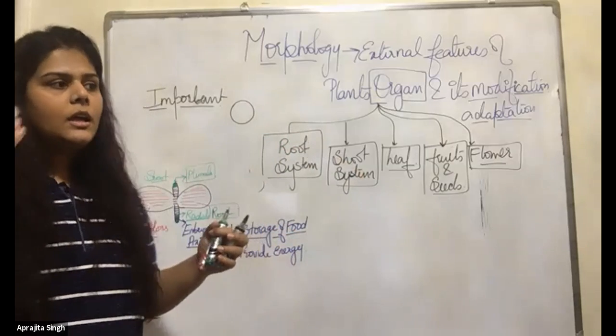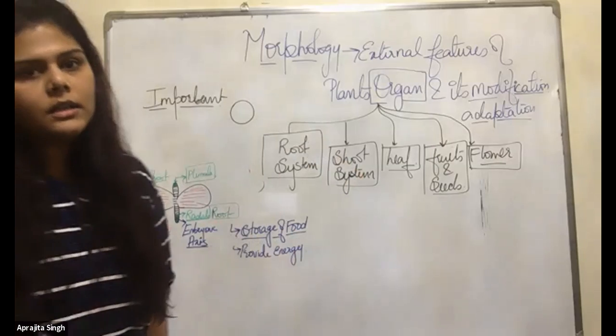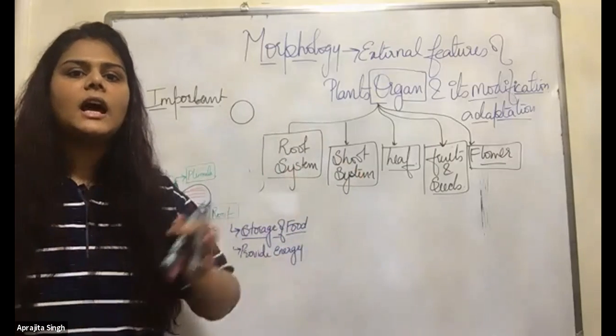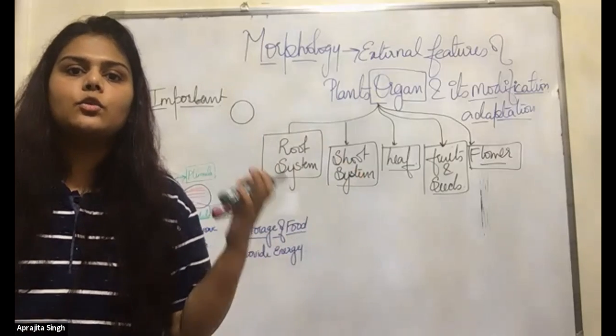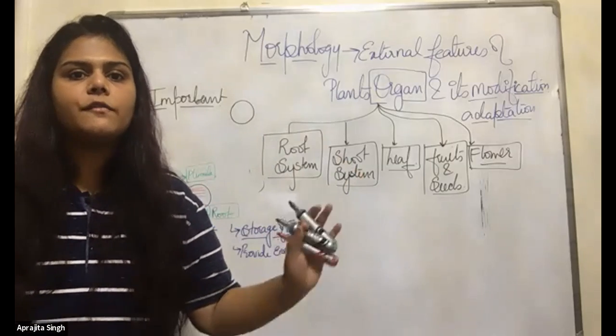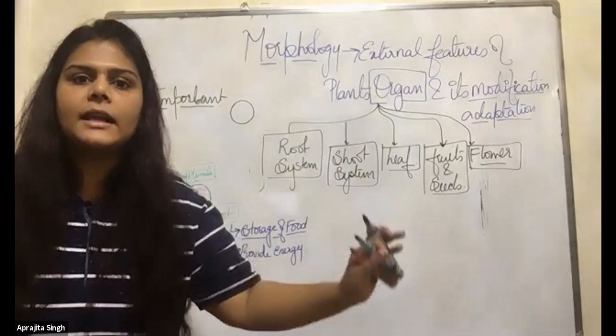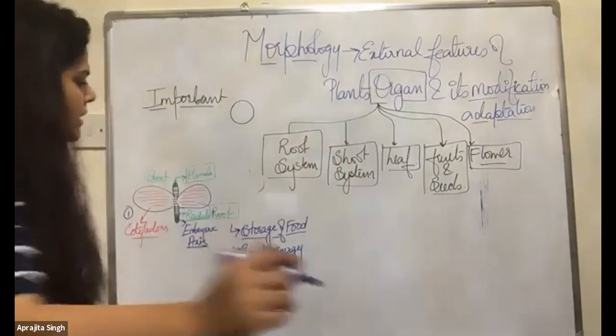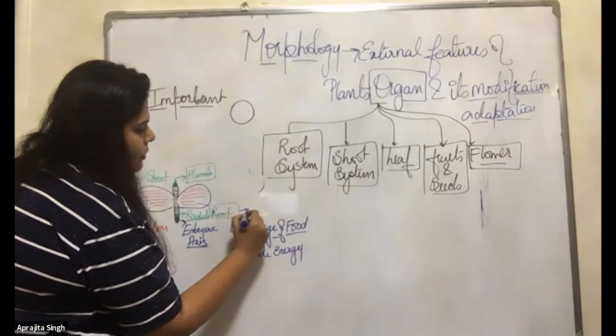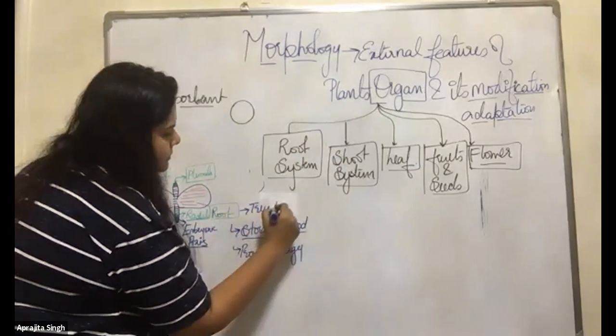But there is one condition. There are true roots and there are false roots. True roots means the roots which come out from the radical part are known as true roots. Write down, they are known as true roots.